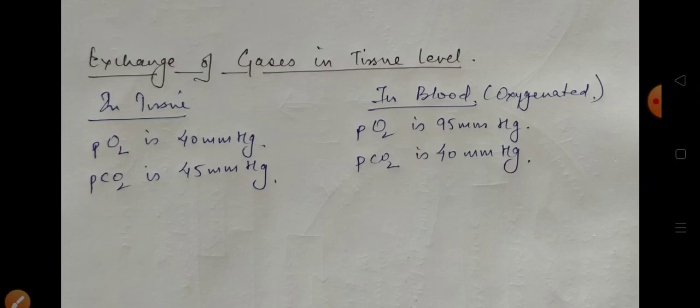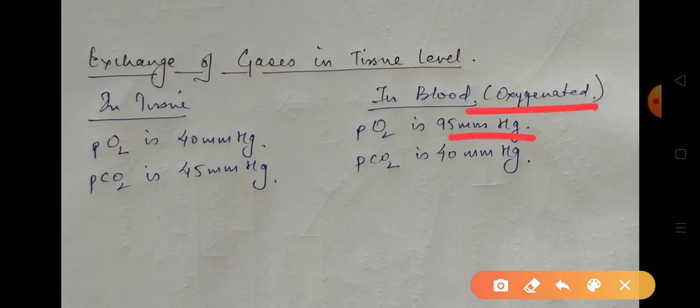When we talk about the oxygenated blood, the partial pressure of oxygen in the blood is 95 millimeter Hg, and the partial pressure of carbon dioxide in oxygenated blood is 40 millimeter Hg. Again, there is a great difference between the partial pressures of the two gases in the blood. So the diffusion of the gases will occur from higher concentration to lower concentration.